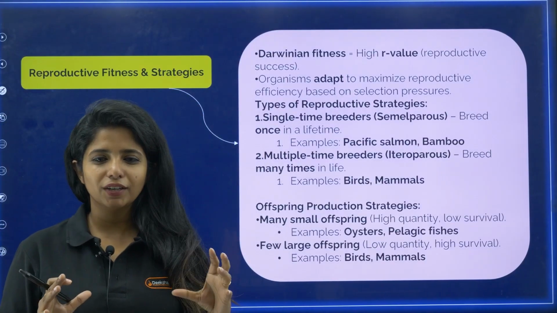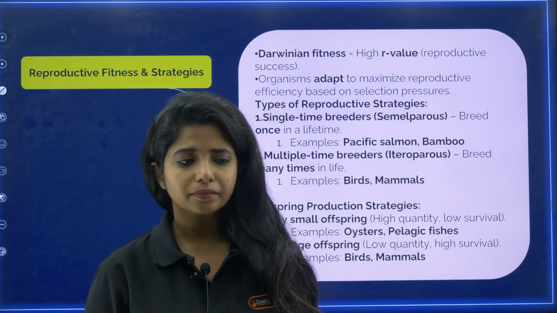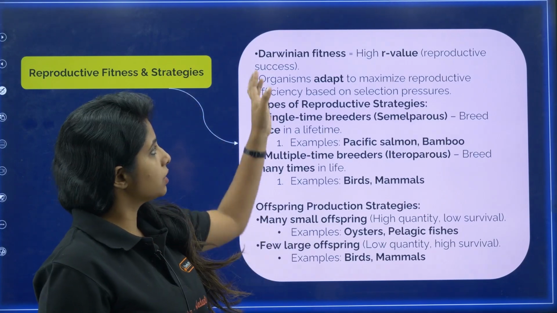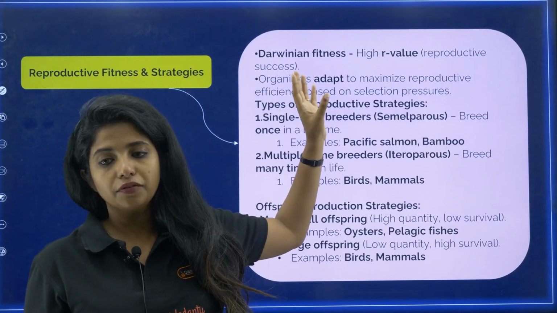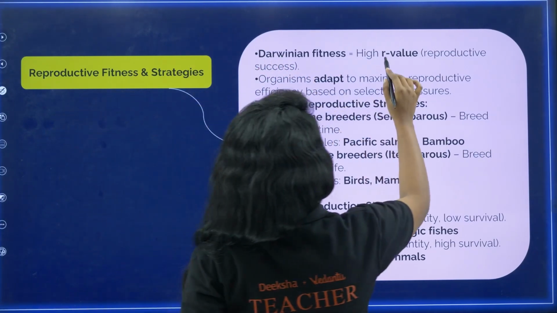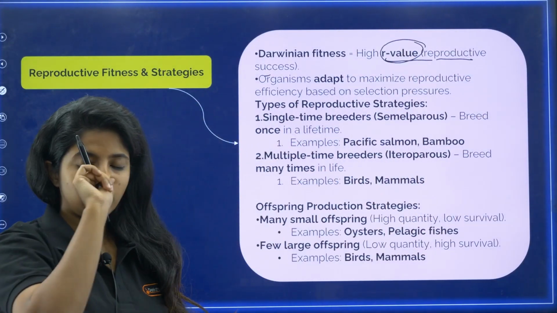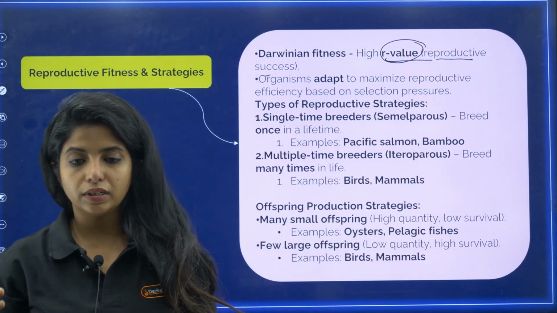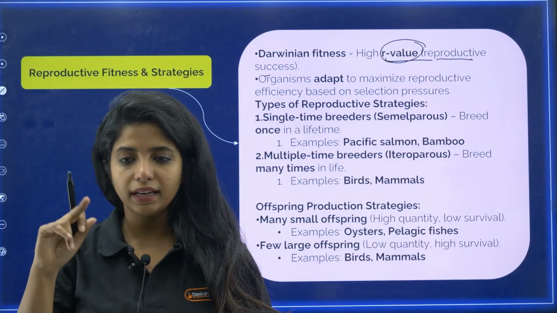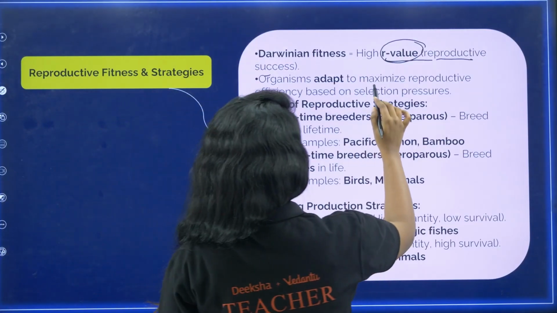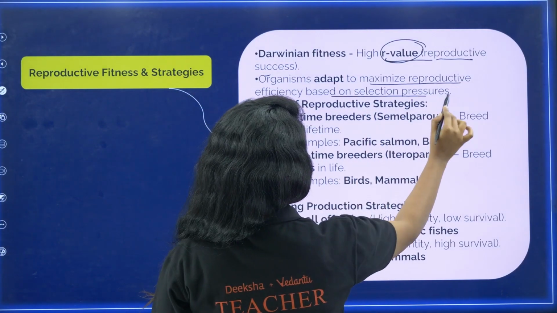Now there is reproductive fitness and strategies. It's a small thing given in your NCERT. You might not have even seen it. Reproductive fitness is also known as Darwinian fitness. A high R value means reproductive success. R values help you understand reproductive fitness. It is denoted by R. Organisms adapt to maximize reproductive efficiency based on the selection pressures.